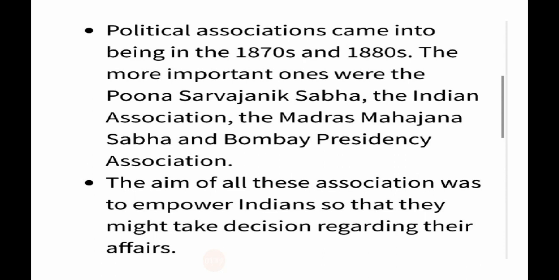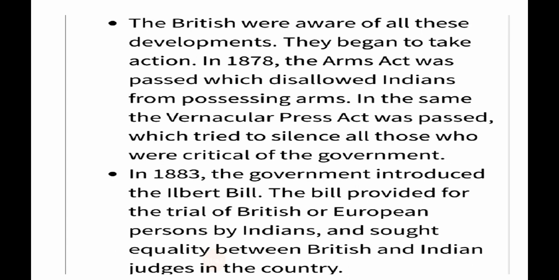The more important ones were the Pune Sarvajanik Sabha, the India Association, the Madras Mahajana Sabha, and the Bombay Presidency Association. The aim of all these associations was to empower Indians so that they might take decisions regarding their affairs. The British were aware of all this development. They began to take action in 1878. The Arms Act was passed, which disallowed Indians from possessing arms. In the same year, the Vernacular Press Act was passed, which tried to silence all those who were critical of the government.